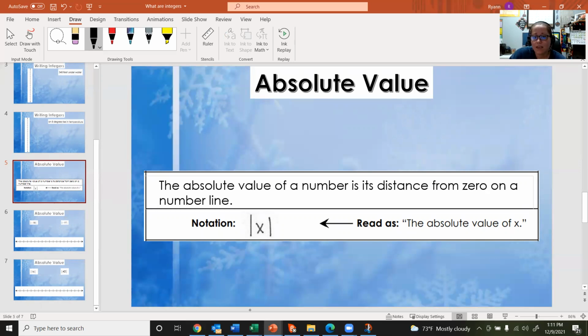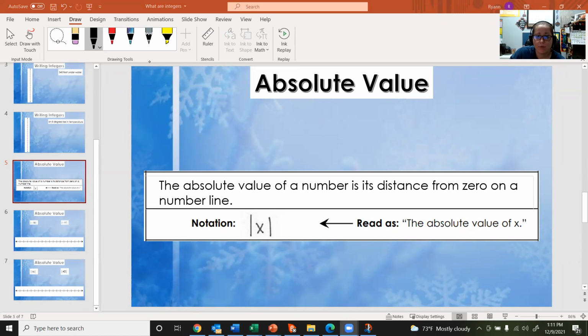This notation is how you would write the absolute value of a number. If you see these two bars and then there's a number or a variable in the middle, that tells you you're looking at the absolute value of a number. We would read this statement as the absolute value of X, or if there is a number, we would read it as the absolute value of that number.